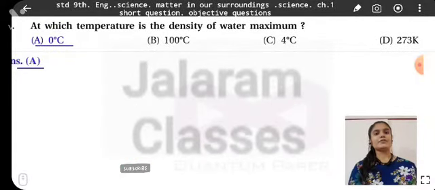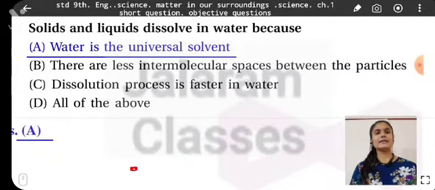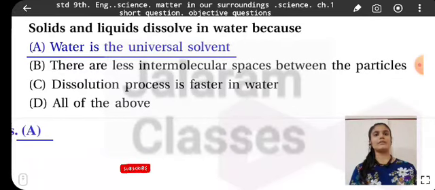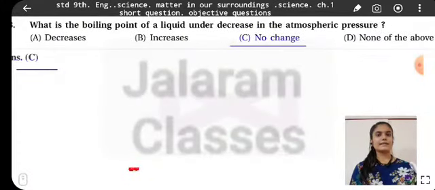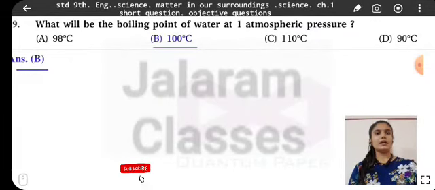At which temperature is the density of water maximum? 4 degrees Celsius. Solids and liquids dissolve in water because water is the universal solvent. What is the boiling point of a liquid under decrease in the atmospheric pressure? It decreases. What will be the boiling point of water at 1 atmospheric pressure? 100 degrees Celsius.